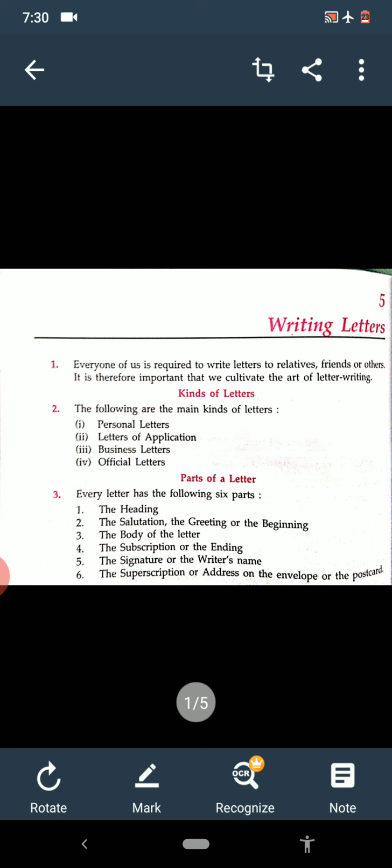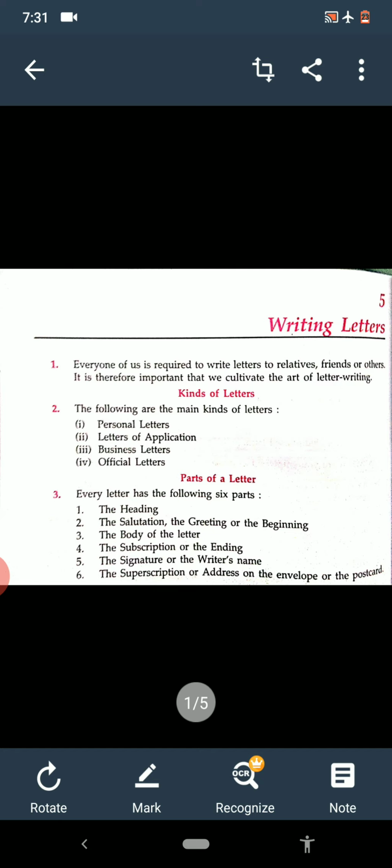The third one is the body of the letter. The fourth is subscription or the ending. Then the signature or the writer's name. And the sixth one is the superscription or address on the envelope or the postcard. Okay, so these are the parts of the letter we have discussed in personal letters.